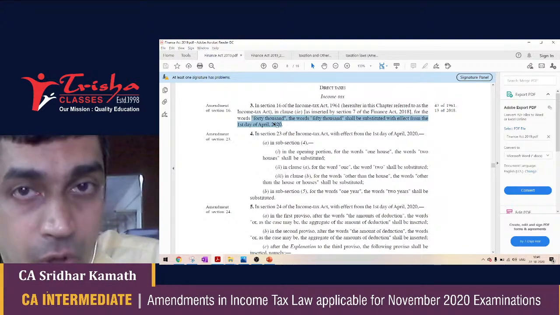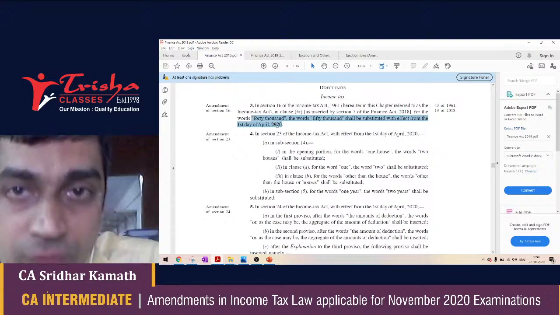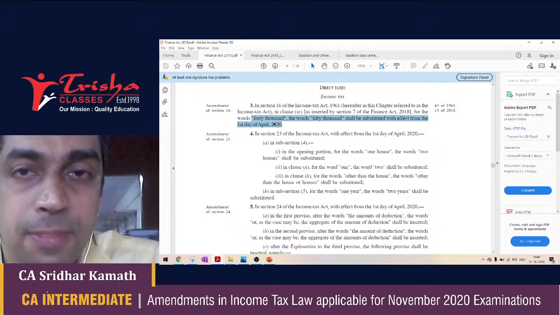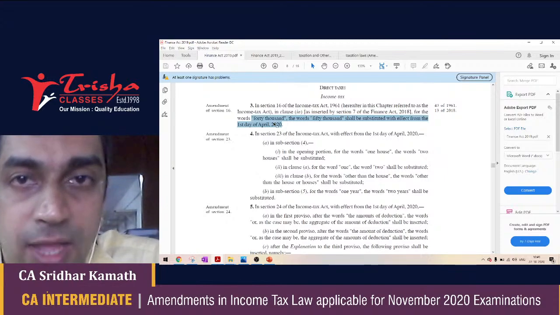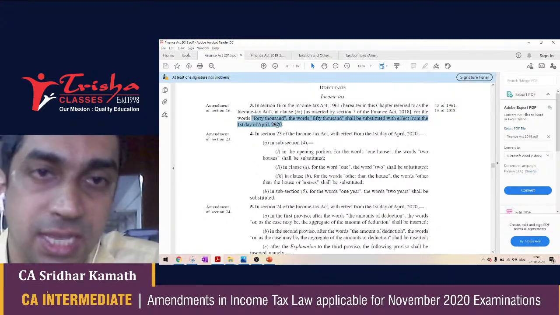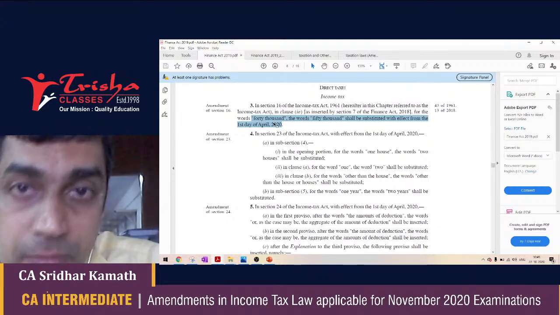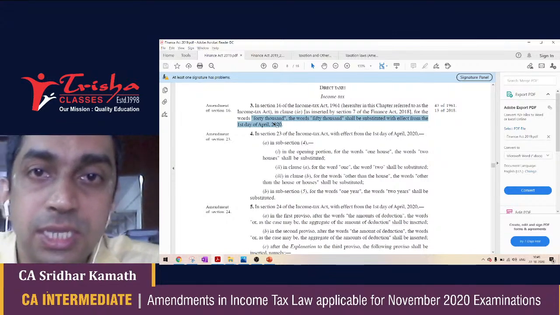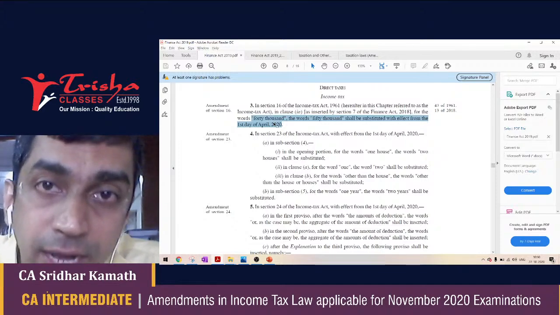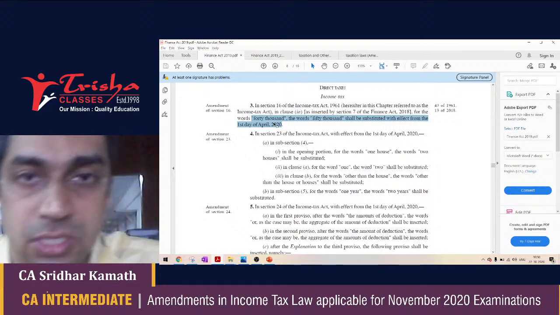You will be told, or you were told during your class, that the NAV of a house property is zero if it satisfies certain conditions. The net annual value of a house property is zero if it is, number one, self-occupied by the assessee. Number two, not self-occupied by the assessee because he is staying in another rented house in another place due to his employment or business.